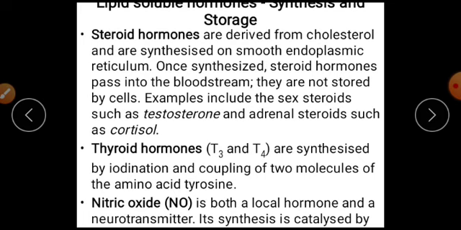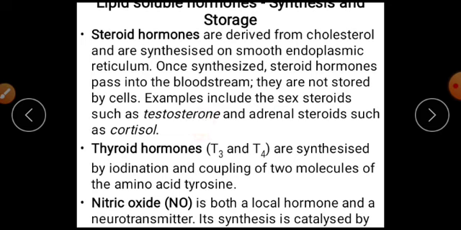Here we find that they are called steroid hormones. These steroid hormones are derived from cholesterol and are synthesized on smooth endoplasmic reticulum. So once synthesized, the steroid hormones pass into the bloodstream. They are not stored by the cell. Examples include the sex steroids such as testosterone and androgen steroids such as